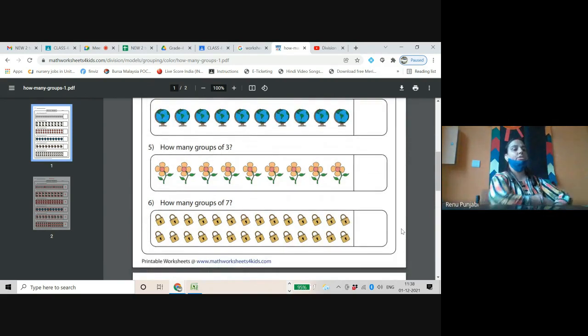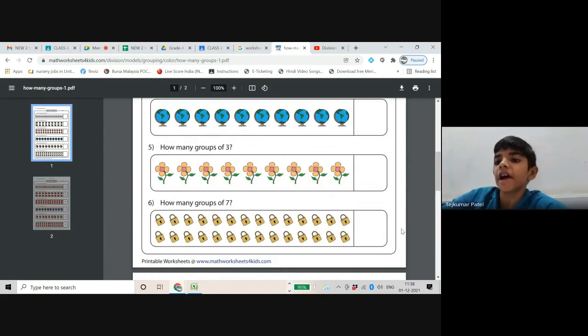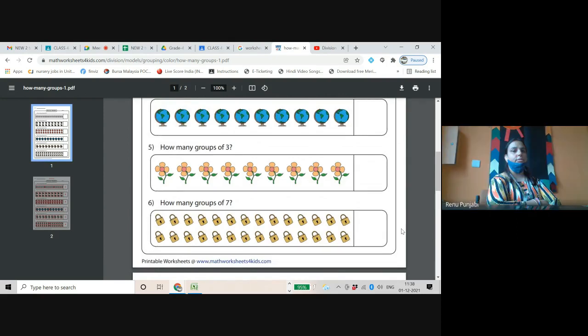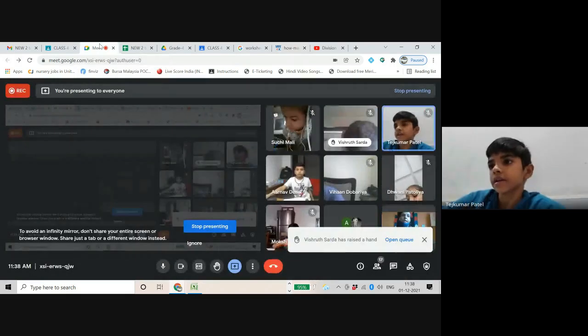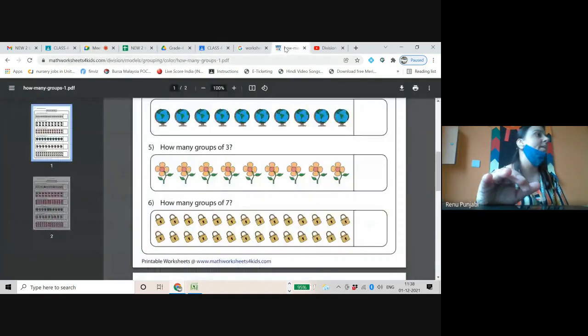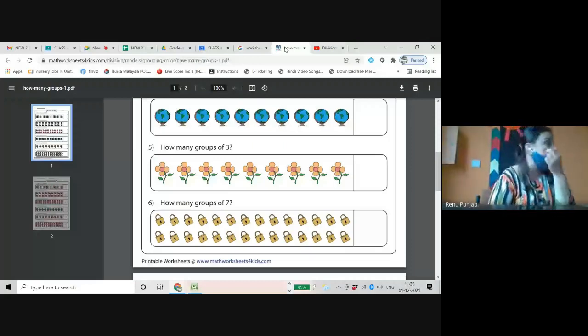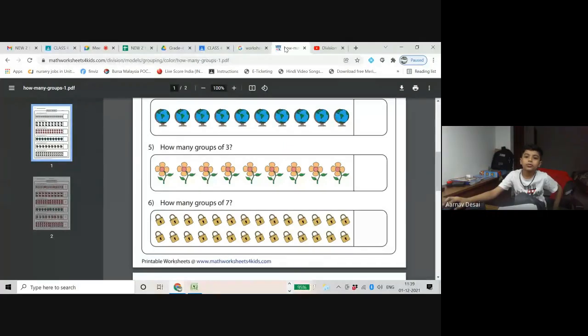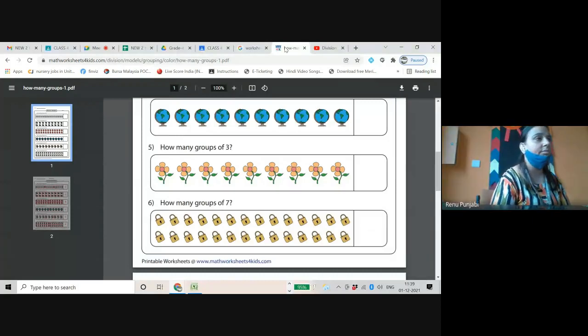Count the number of locks. Ma'am, 28 divided by 7. Ma'am, four. How many are there, Tej Kumar? There are 28. How many are there? 28 students' locks. And how many groups of 7? In each group there should be 7 locks. So how many groups of 7 will you make? Arnav? 4. Yes. You? How many? 4.